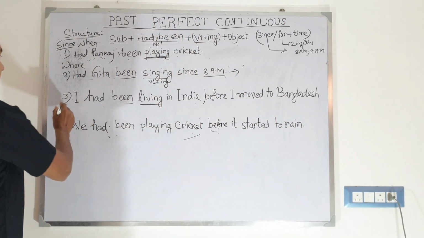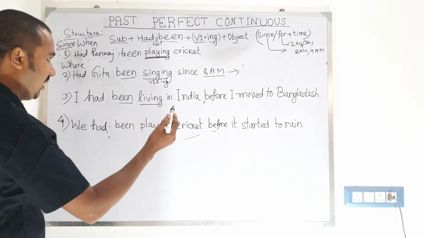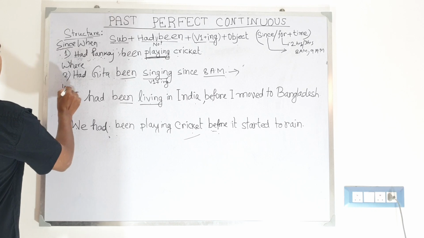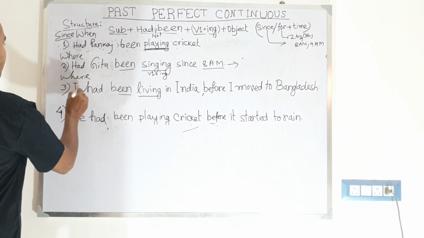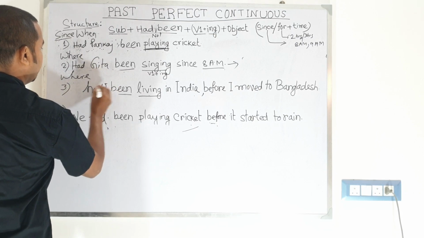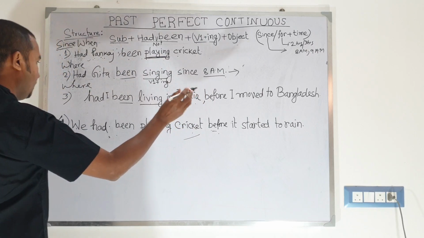And now let's move to the third. I had been living in India before I moved to Bangladesh. So where had I been living? Where had, and you have to bring I. Where had I been living before I moved to Bangladesh?